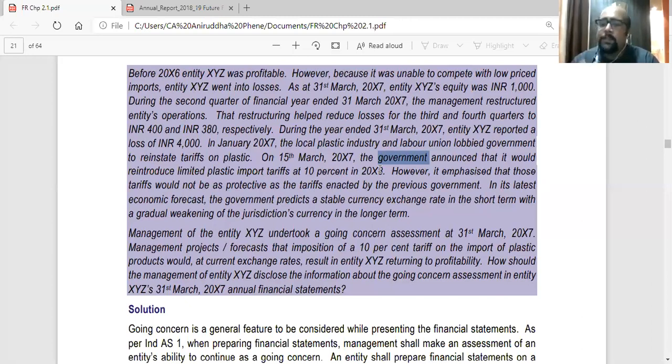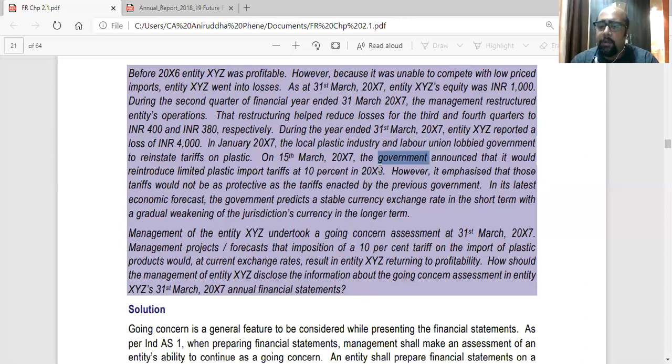So obviously, in these situations, they have incurred losses. So obviously, the management will have to make a forecast at the end of the year on whether we are a going concern. So they will understand the situation. Yes, we made losses this year, but again, the government will be imposing a 10% tariff and the rupee will be weakening. So we might return back to profitability. So they have to judge.